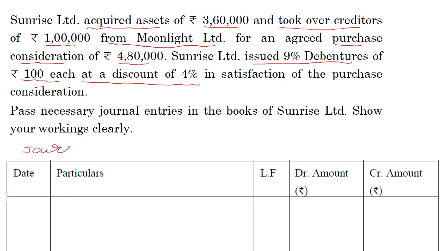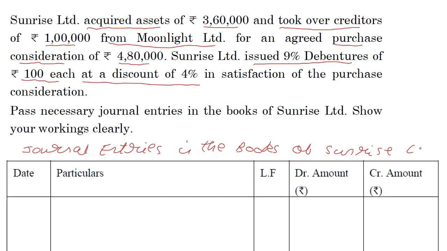Pass journal entries in the books of Sunrise Limited. This is a fairly straightforward sum. If your basics of journal entry and golden rules are strong, it's easy. We debit what comes in, we take over creditors which are liabilities, we credit. And the difference, obviously we credit Moonlight, for the amount of purchase consideration.